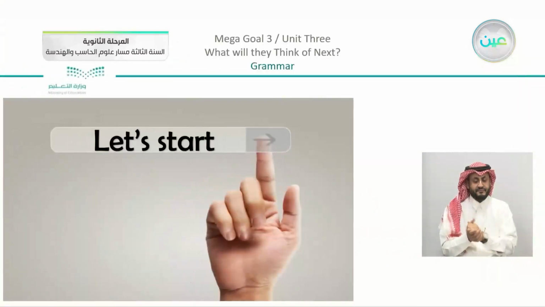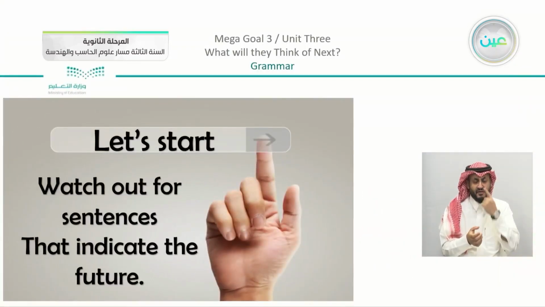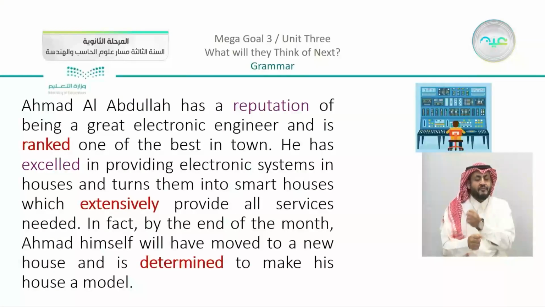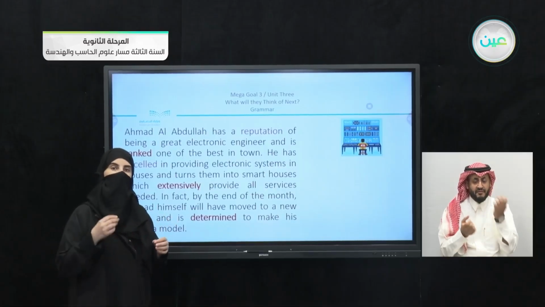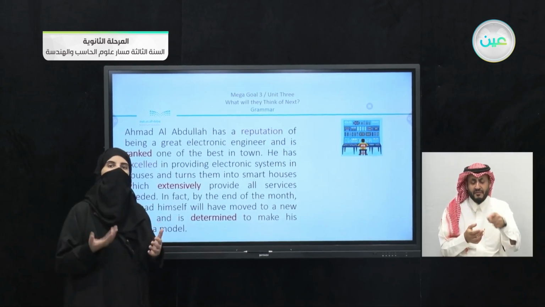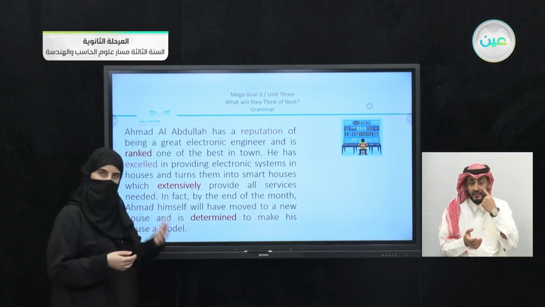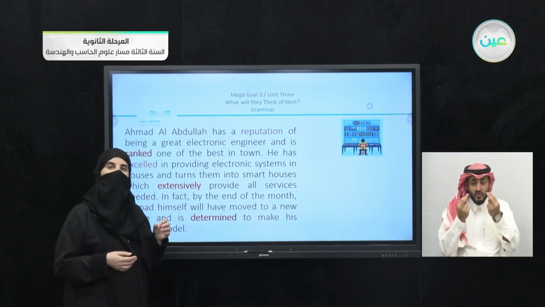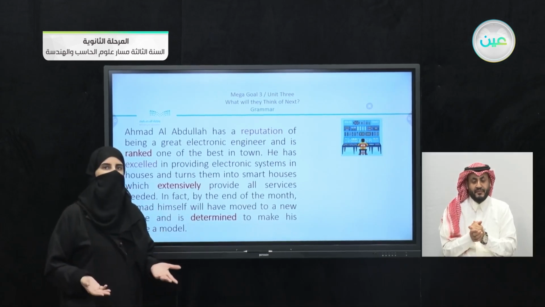We're going to start with the first thing. Watch out for sentences that indicate the future. I have applied here a short story. You are going to read with me, and then we're going to check the future tense in these sentences. The colored words are also words that we have studied, but you are going to underline with me the future tense that is used.